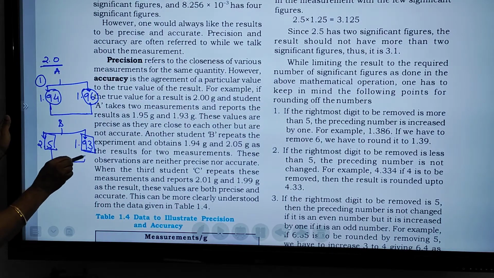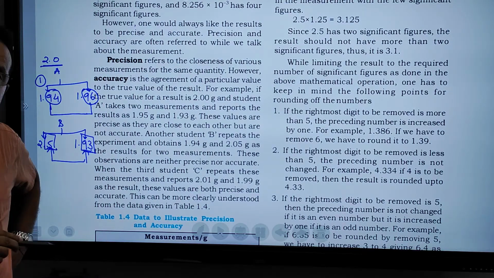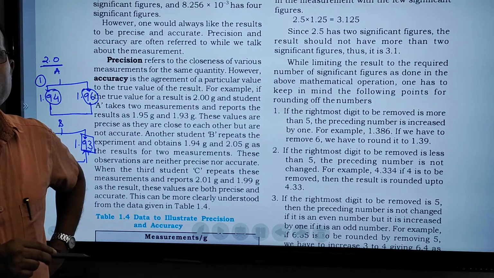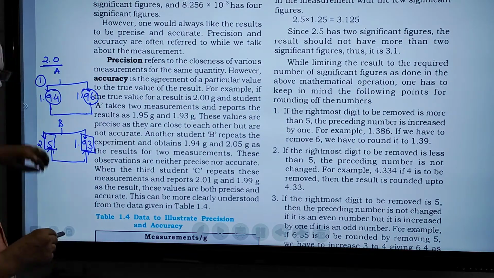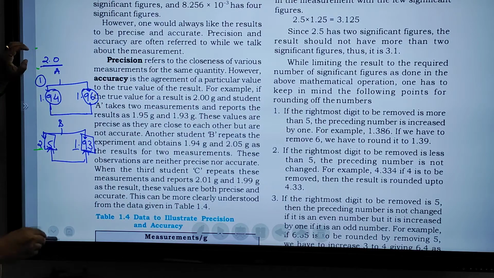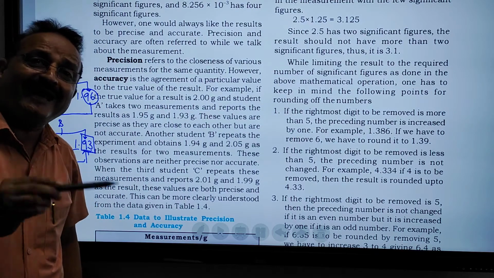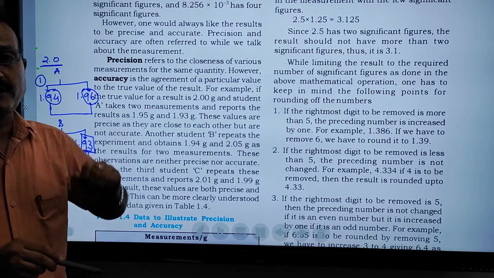These are not precise because these 2 values are not close to each other, so it is not precise. And the result is far from 2. So there is a vast difference from the true result. So these are not even accurate numbers. There is no accurate number and no precise number.